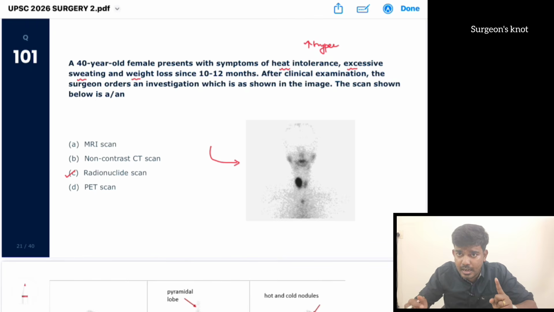This is a diagnostic scan. Iodine 123 is used in this scan.